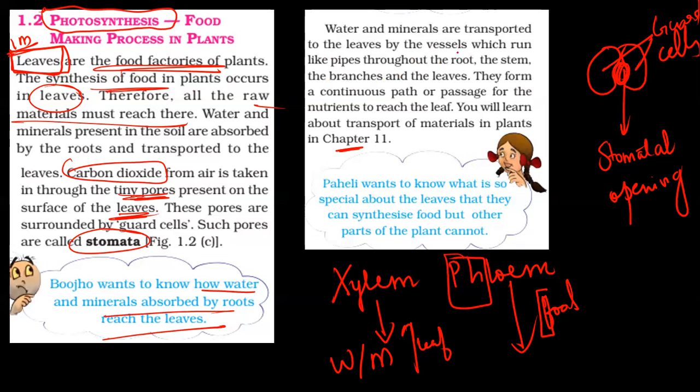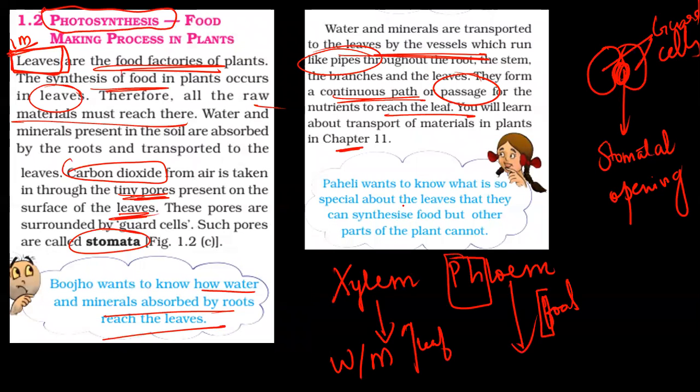Now, water and minerals are transported to the leaves by vessels which run like pipes. As I had mentioned, they are known as xylem. They run through the branches and leaves all over. This tissue carries the water everywhere, just like blood vessels carry blood throughout our body, and they form a continuous path or passage for the nutrients to reach the leaf. We have covered this in a video for chapter 11 as well. You can check that out too.